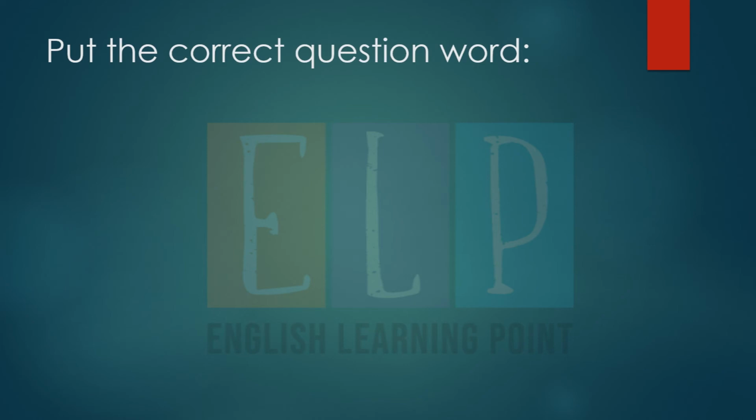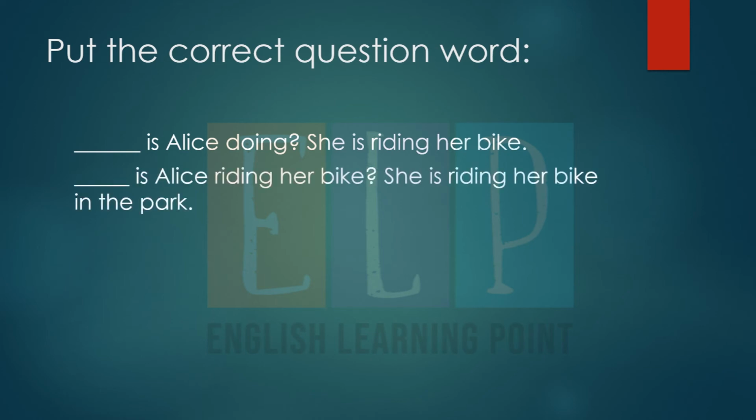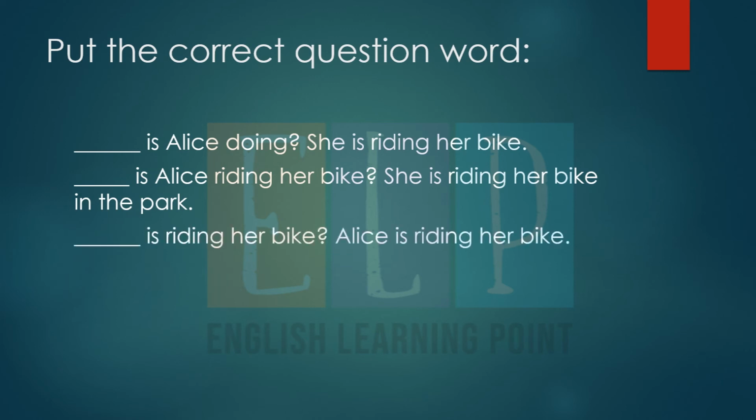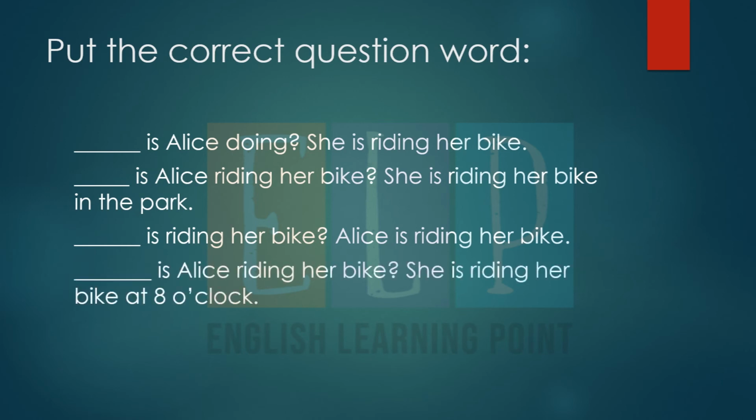Now put the correct question word. Dash is Alice doing? She is riding her bike. Dash is Alice riding her bike? She is riding her bike in the park. Dash is riding her bike. Alice is riding her bike. Dash is Alice riding her bike? She is riding her bike at 8 o'clock. Now what you need to do over here, guys, listen to me very carefully.